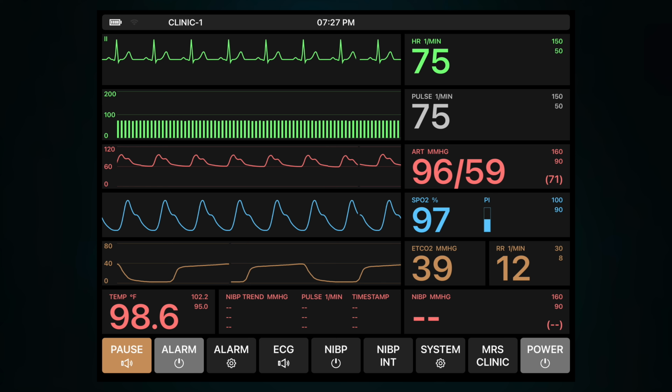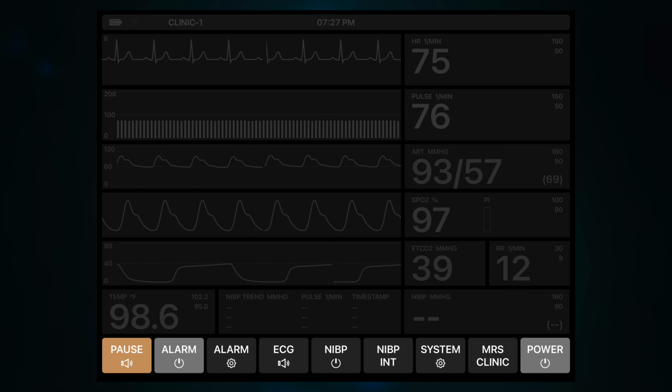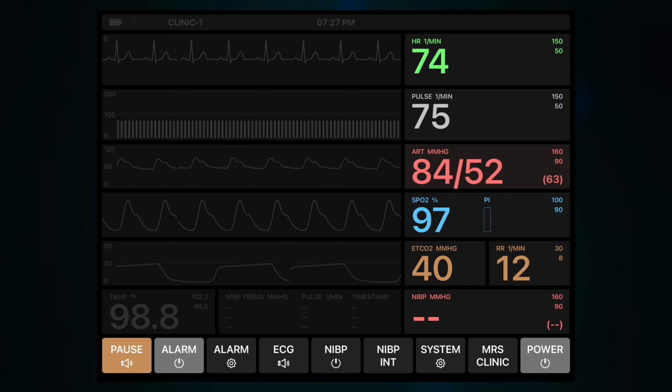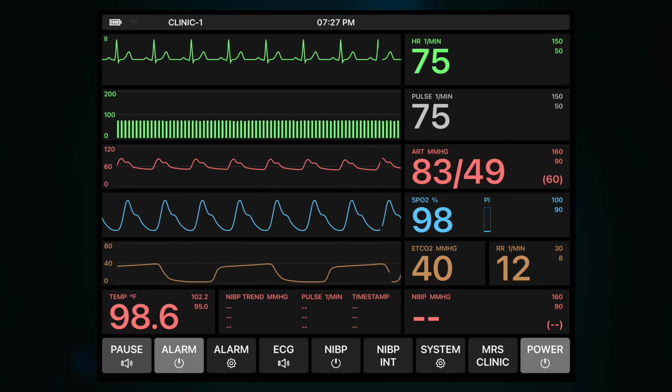The patient monitor control buttons are positioned in the lower part of the screen. Visual and acoustic alarms are activated by default, which warn if the respective alarm limits are exceeded or fallen below. These are displayed next to the associated vital signs. The pause button silences alarms for 2 minutes unless another value derails.